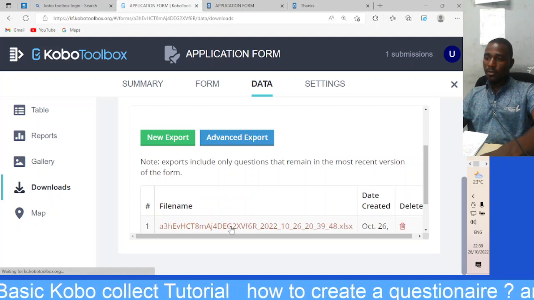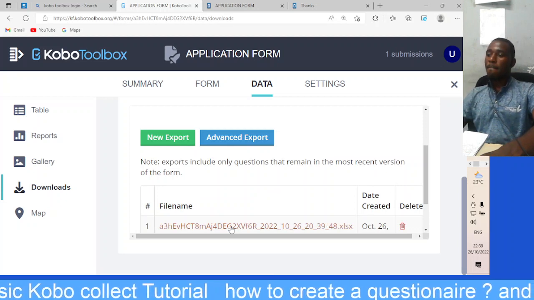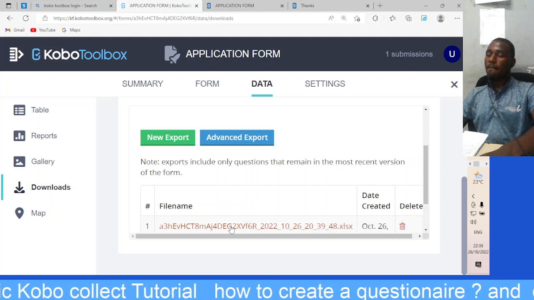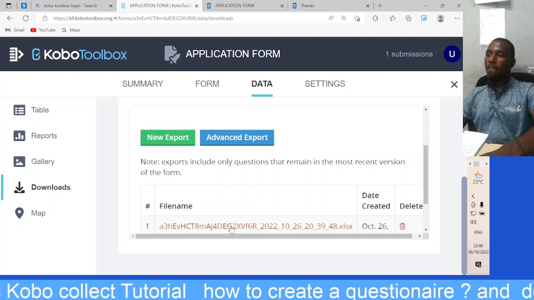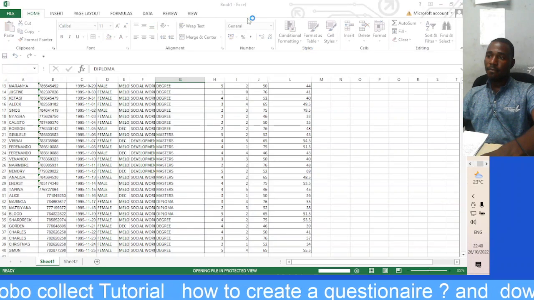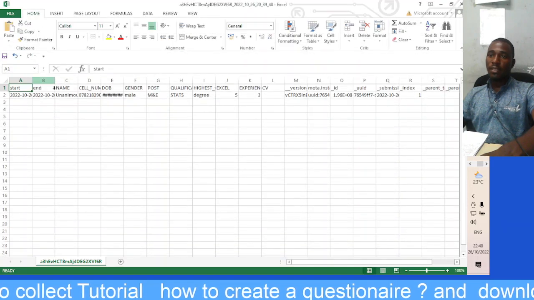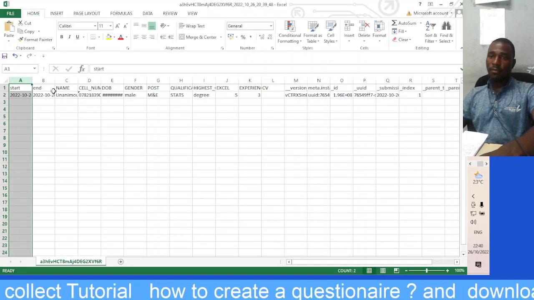Now you can open this data in Excel. Here's the file. You open and you can do data cleaning.